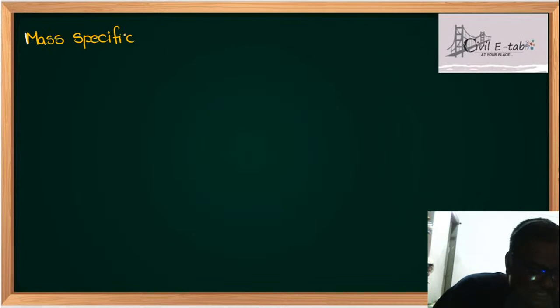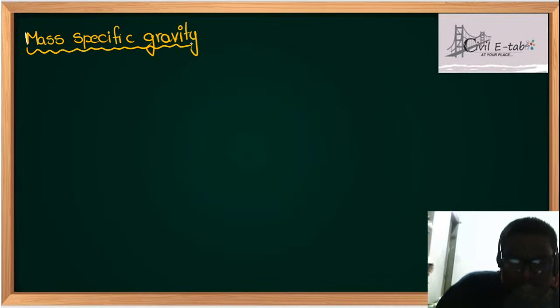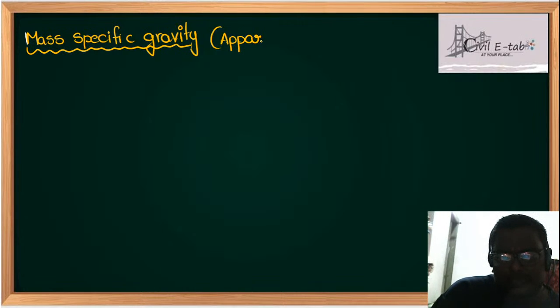Next one we have is the mass specific gravity. Now you can ask me, what do you mean by mass specific gravity? Mass specific gravity is also known as apparent specific gravity.